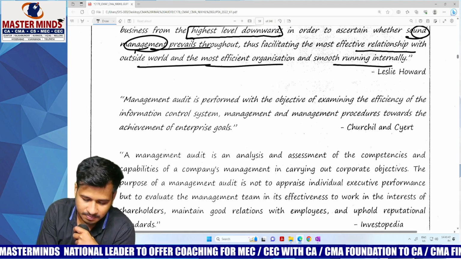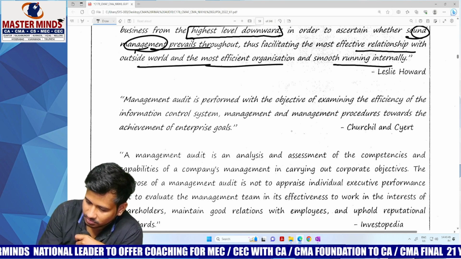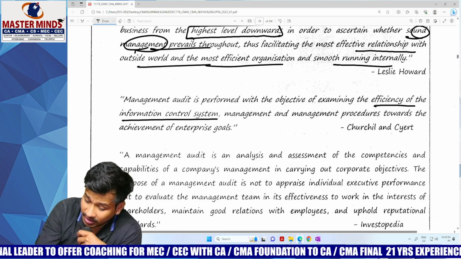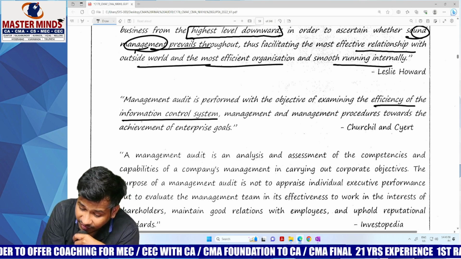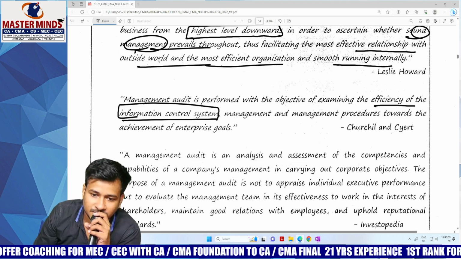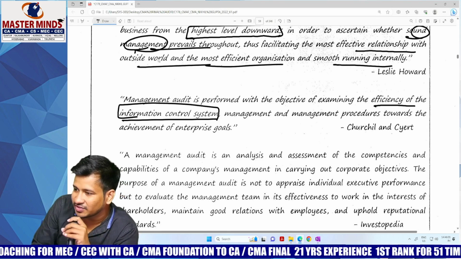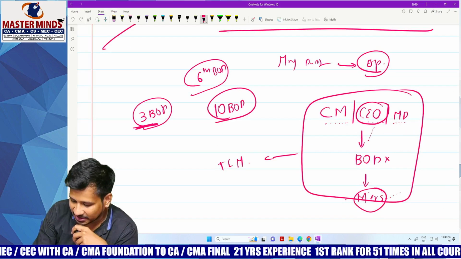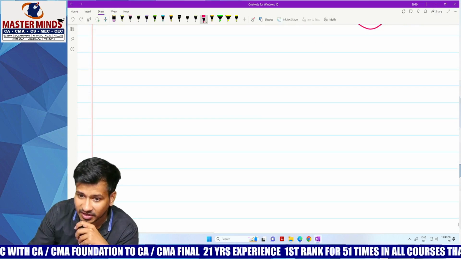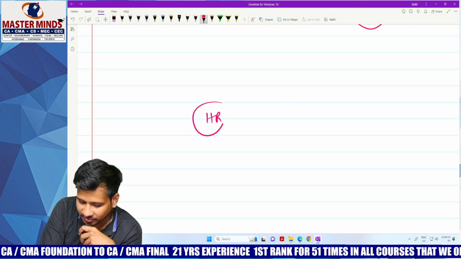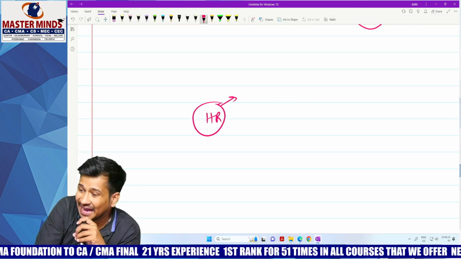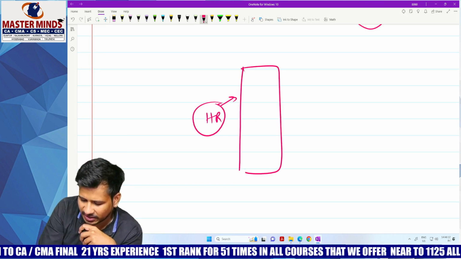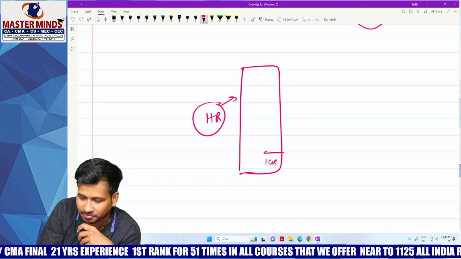Next one. Management audit is performed with the objective of examining the efficiency of the information control system. My dear children, at the end of the day, there should be a proper information system between the departments of the management. Listen very carefully. Say, for example, the HR department's work is to manage the employees properly. So the HR department has a list, and in its list it has something like 100 employees.